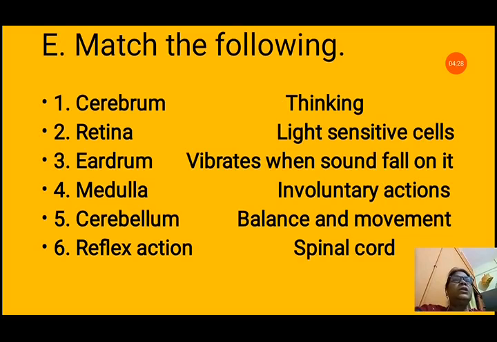Now third number, eardrum. The eardrum vibrates when sound falls on it, so we will match it with that. Fourth number is medulla. Medulla controls all the involuntary actions, so we will match it with involuntary actions.